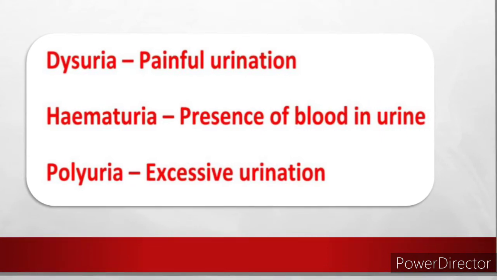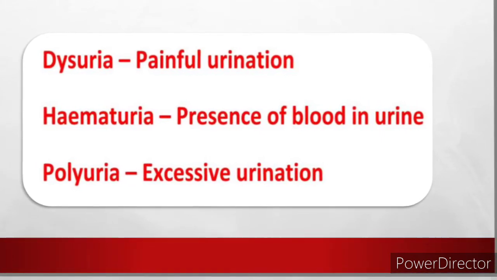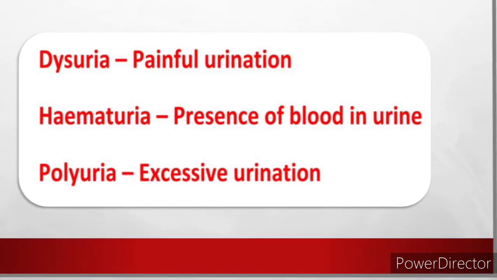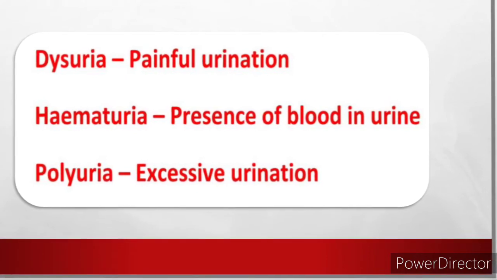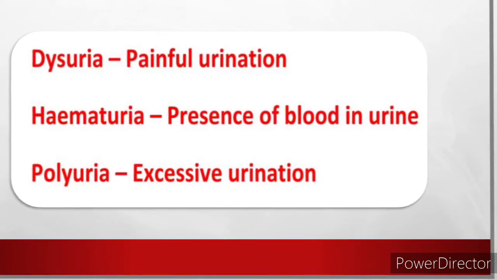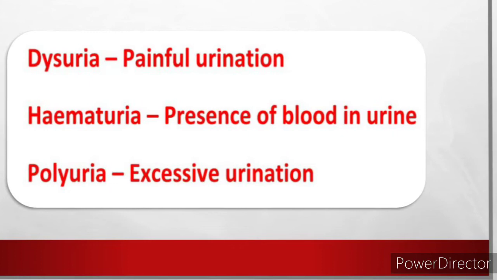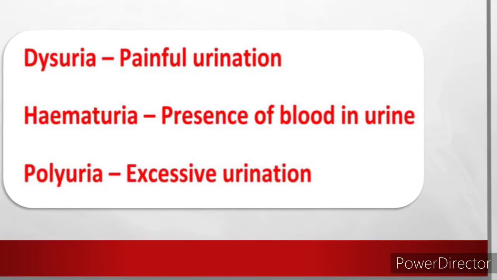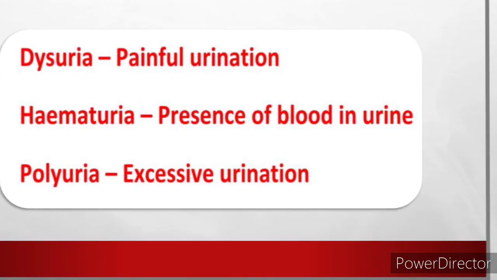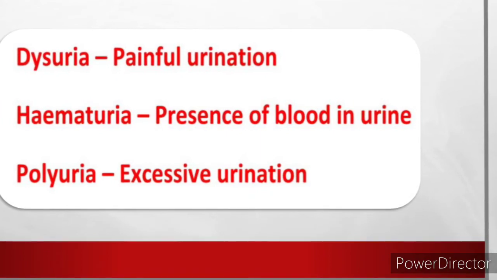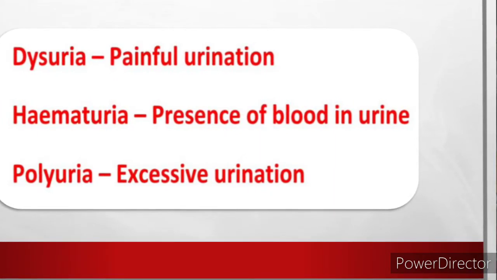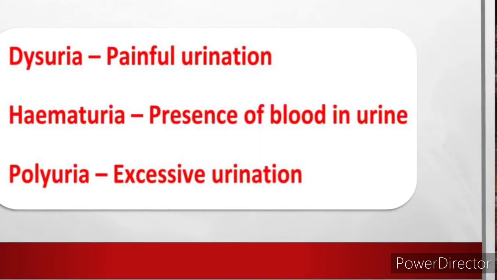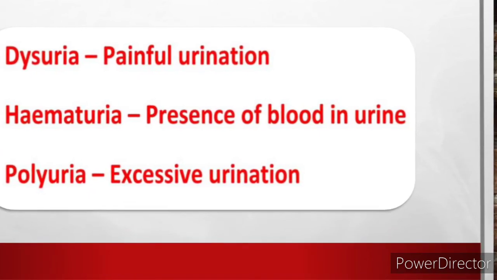Hem means blood, and uria means urine. So presence of blood in urine is called hematuria. Similarly, in the second option, dysuria, dys means painful, uria means urination, so painful urination. Option D, polyuria. Poly means excessive, uria means urination, so polyuria means excessive urination. So these are the meanings.